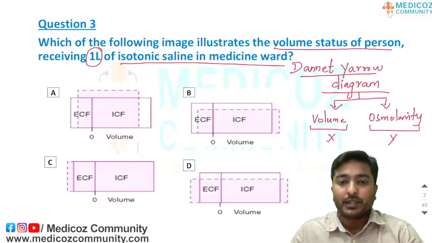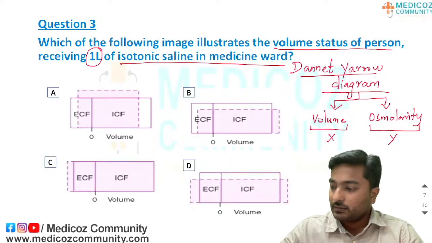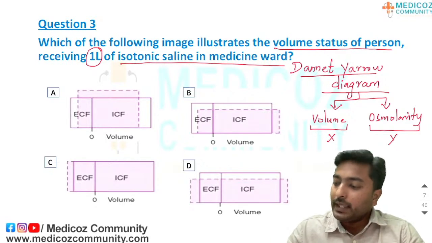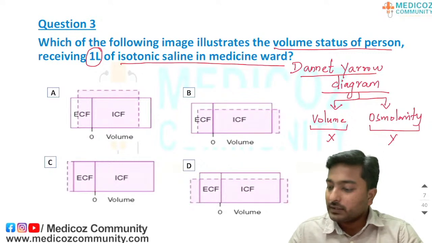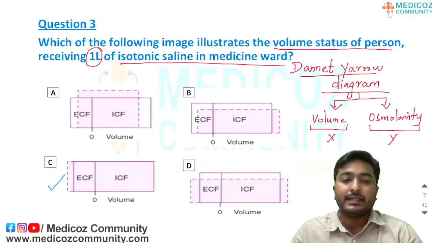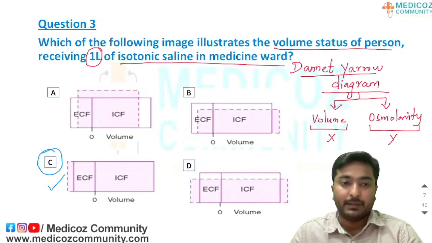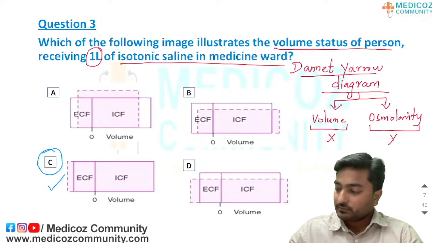What is the option for this question? Answer for this question will be, yes students, you are adding only isotonic saline. So the change will happen only in ECF. So the option is C.